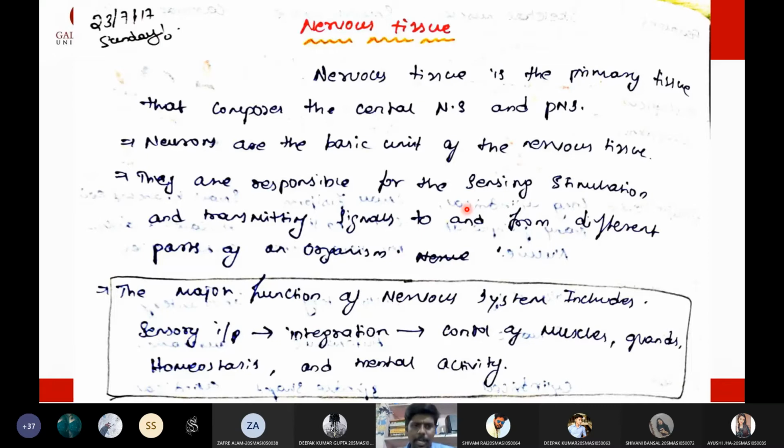Now I'm coming to the point. Let us see why I'm telling about these parts of the nervous system. In the central nervous system we will have the brain and spinal cord, whereas in the peripheral nervous system we will see the peripheral neurons. The nerves will be seen. And also in the central nervous system, in the brain, we will see a different type of cells called glial cells. The presence of glial cells is a unique feature of the central nervous system, and these glial cells act as binding cells to bind nearby neurons. That I will discuss. So first let us see the introduction to the nervous tissue.